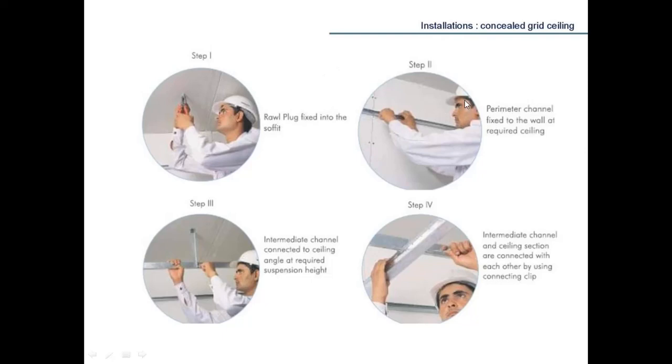Then step 2, perimeter channel fixed to the wall at required ceiling. Step 3, intermediate channel connected to ceiling angle at required suspension height. Step 4, intermediate channel and ceiling sections are connected with each other by using the connecting clip.